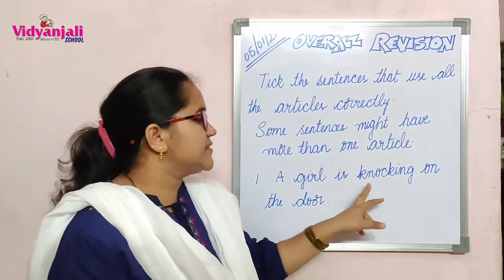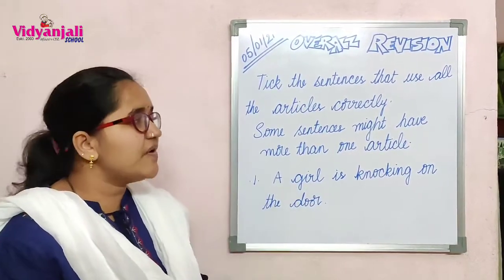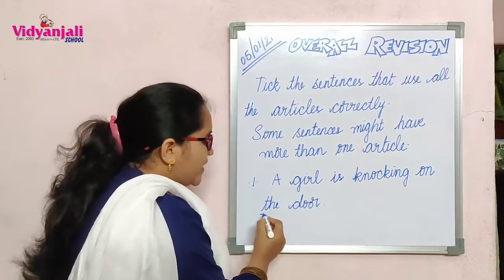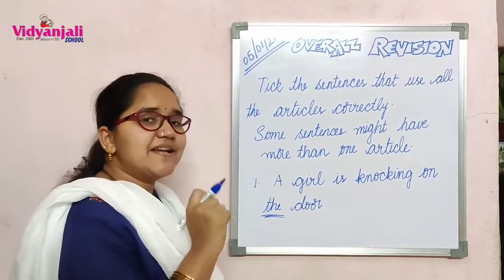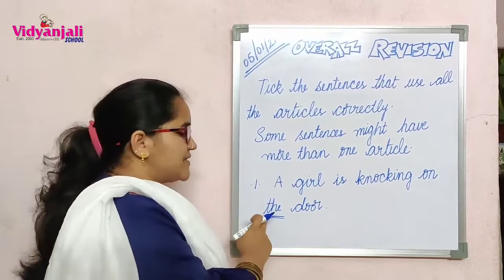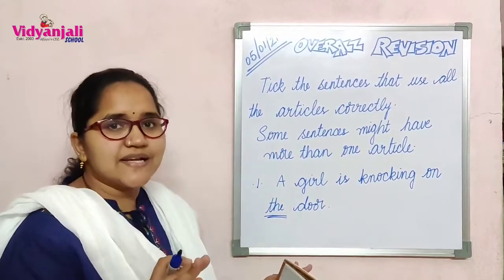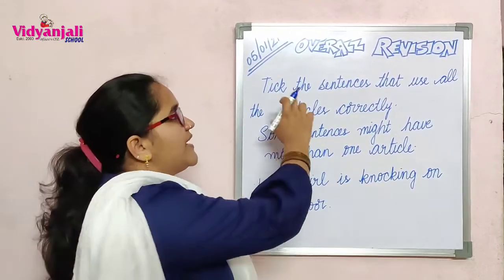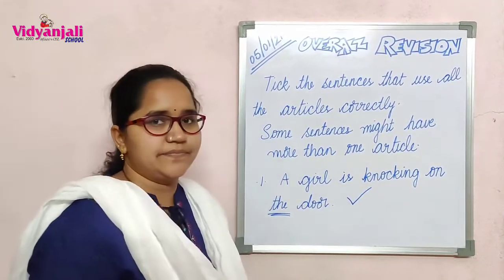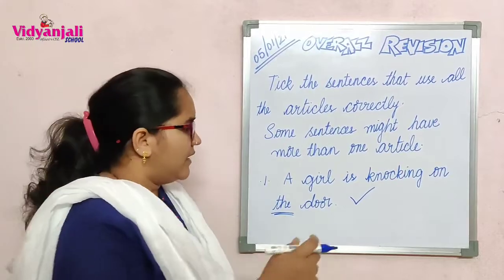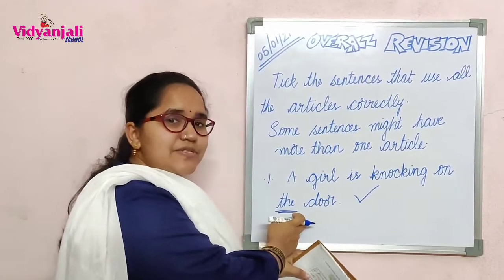A girl is knocking on the door. First of all, identify what is the article. The is the article. On the door, a particular door. For particular things we use the article the. So, the article is used in the correct way. What did they ask us to do? Tick the sentence if the article is correct. I mean, if the article is used correctly.